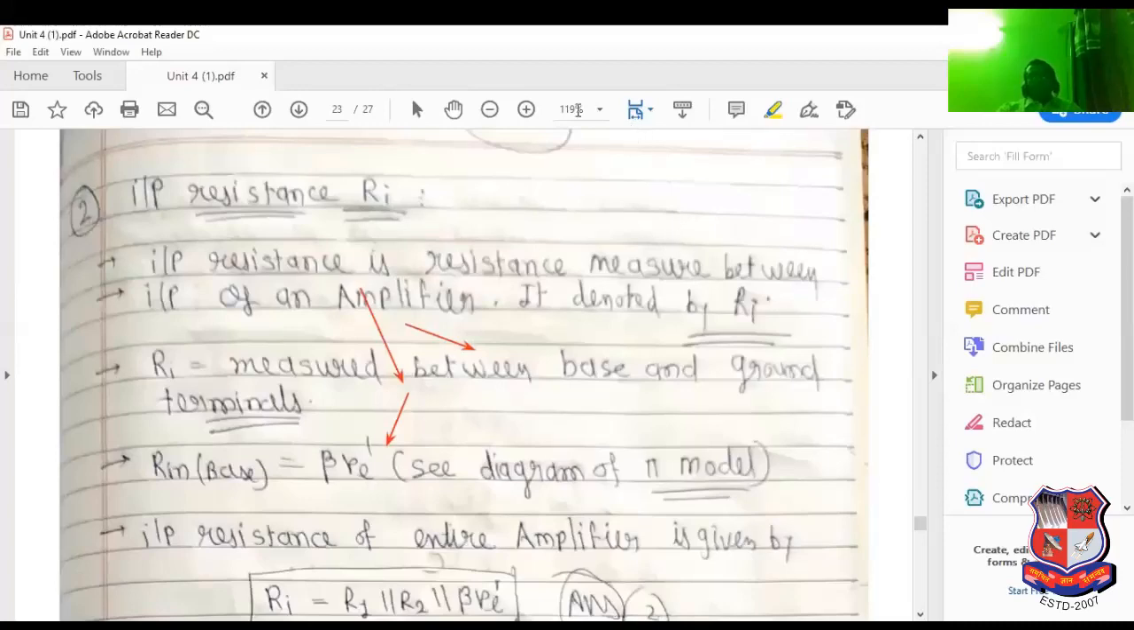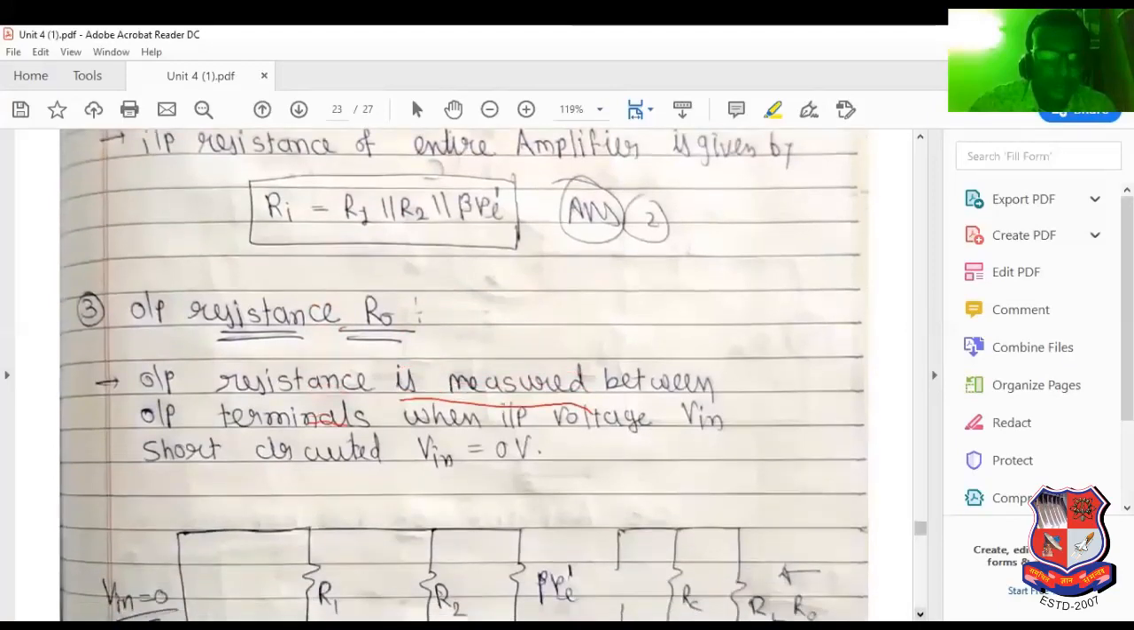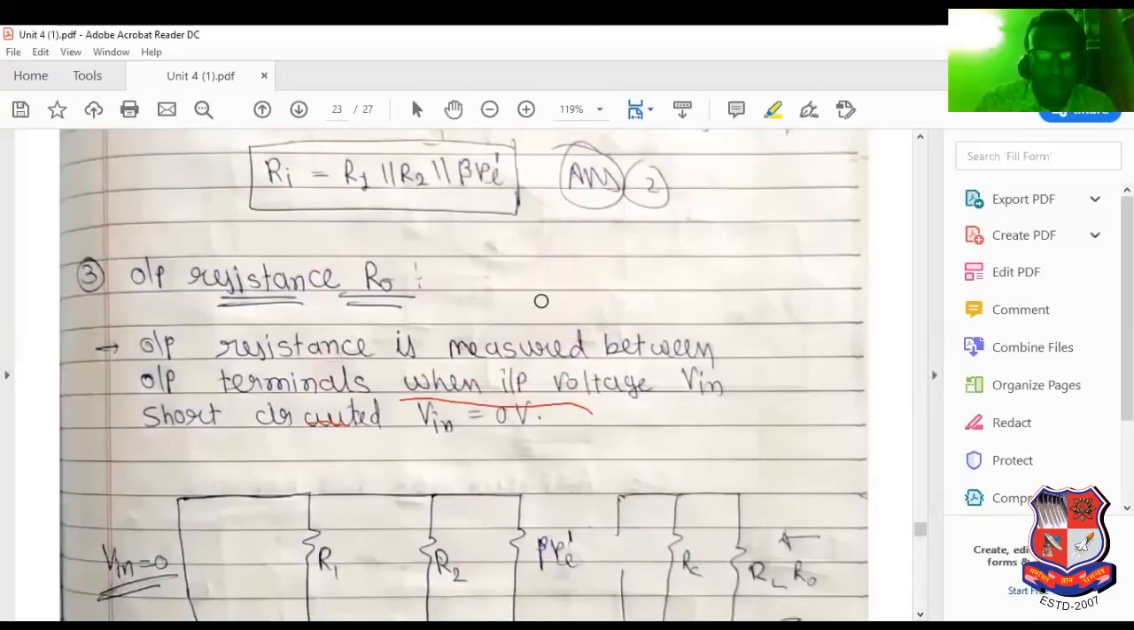Now input resistance. Input resistance means looking at the resistance from the input side. So it is considered as the input resistance. Input resistance is the resistance measured at the input of the amplifier. It is denoted by Ri. Now Ri means what? Measured between base and ground. See this, measured between base and ground. I have mentioned it in the figure also. See this figure very carefully.